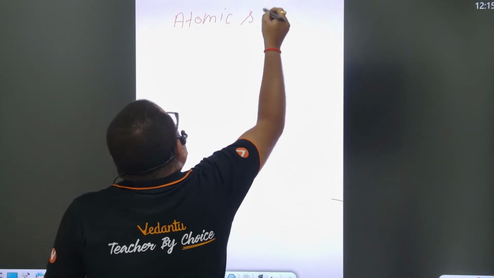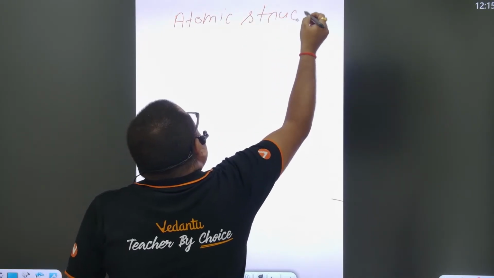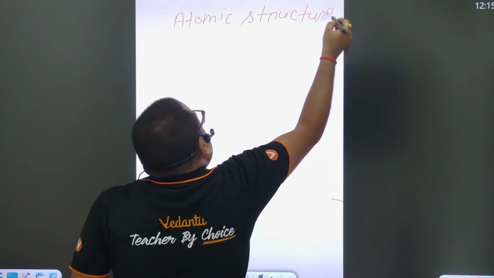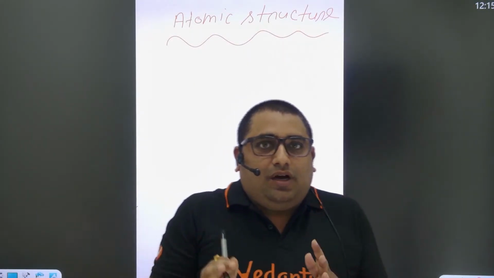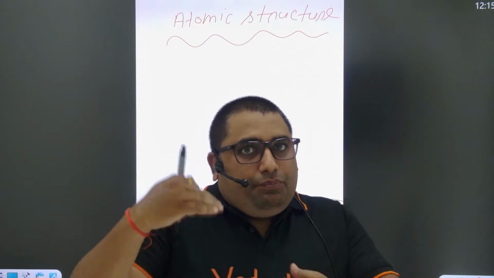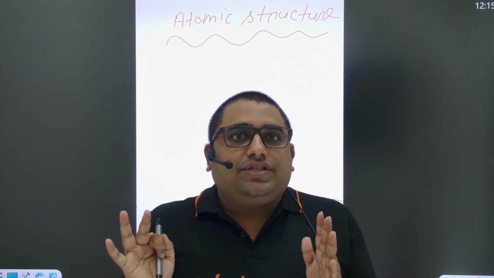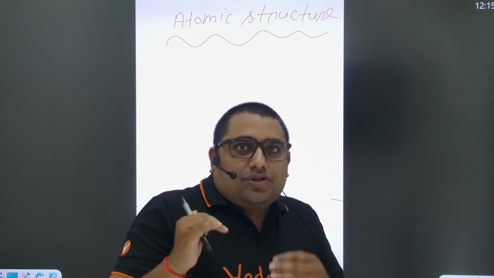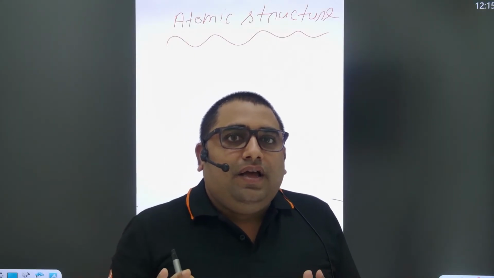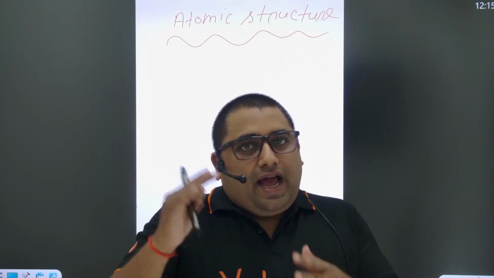In this chapter, basically we have to cover all the questions type-wise. The questions basically asked in the NEET exam, we have to cover in this way: type 1, type 2, type 3, type 4.